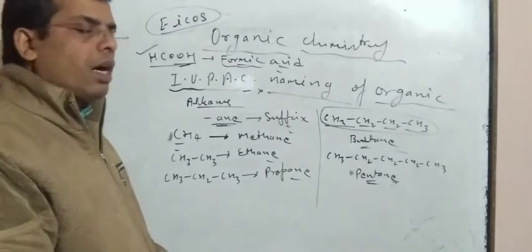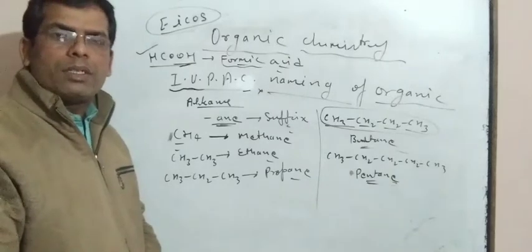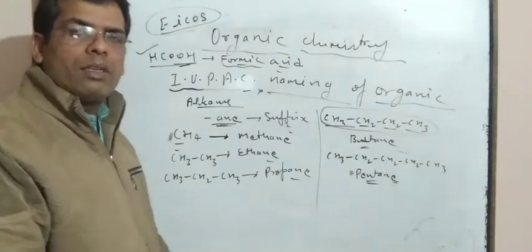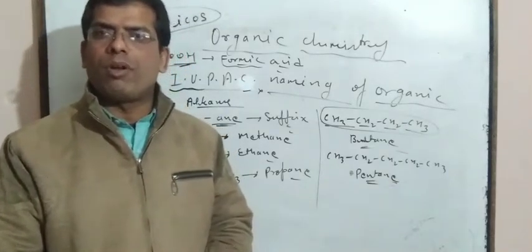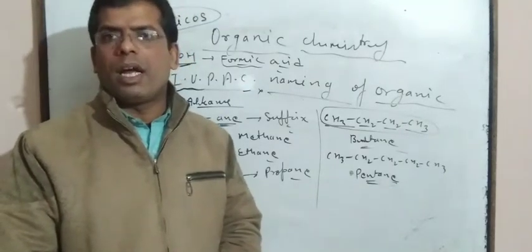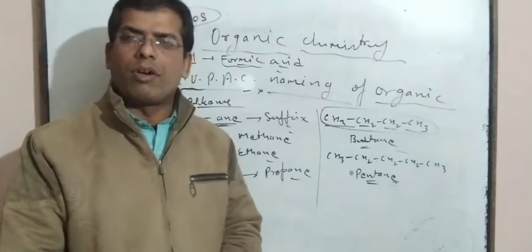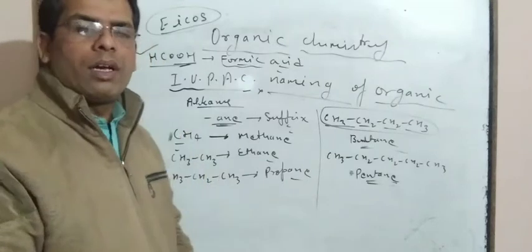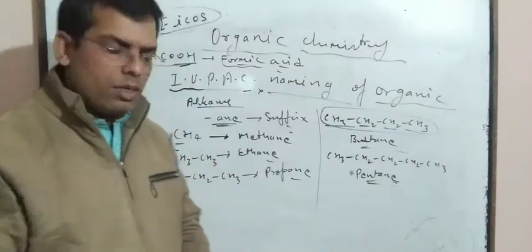Now, while writing the IUPAC naming of any hydrocarbon, first the longest chain should be taken, and the maximum number of substituents should also be present.